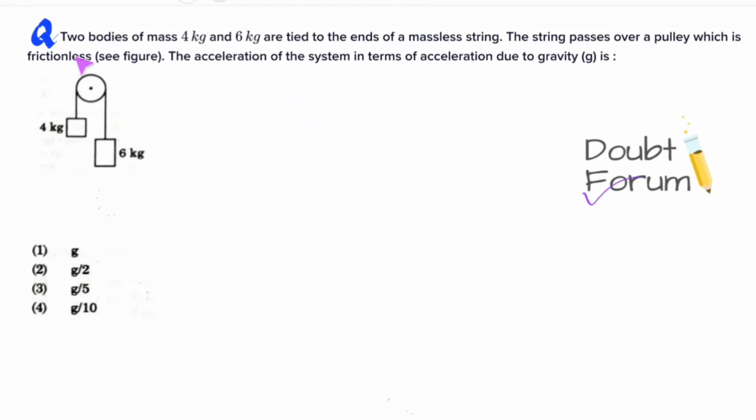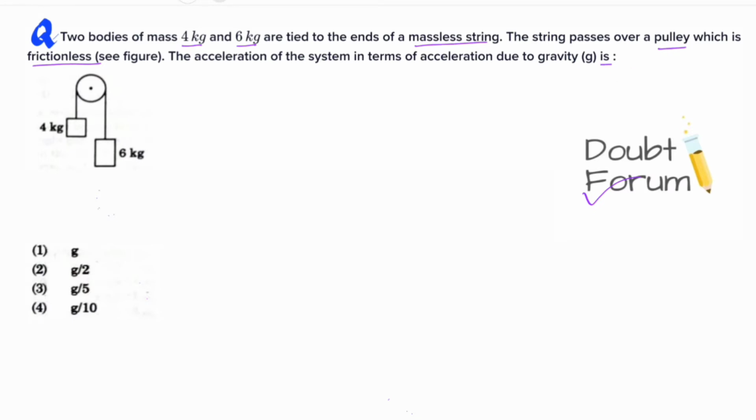The question is, the two bodies of mass 4 kg and 6 kg are tied to the ends of a massless string. The string passes over a pulley which is frictionless. The acceleration of the system in terms of acceleration due to gravity is.